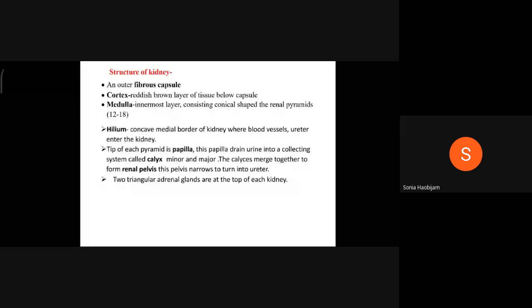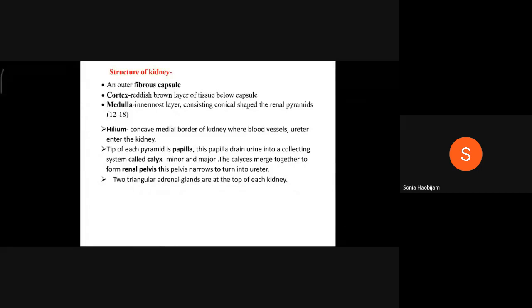The calyces merge together to form the pelvis. This pelvis narrows to turn into the ureter. Okay, this pelvis becomes narrow and turns into the ureter. Ureter means the tube which transfers the waste material from the kidney to the bladder. Now, two triangular adrenal glands are at the top of each kidney. We have already discussed this, right?